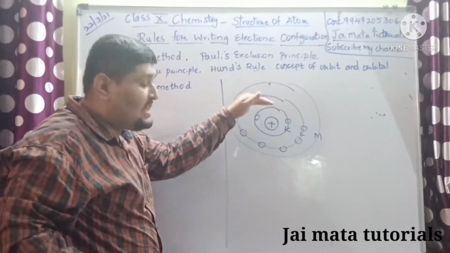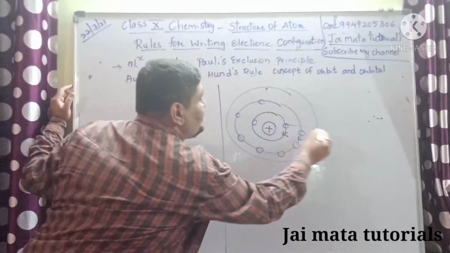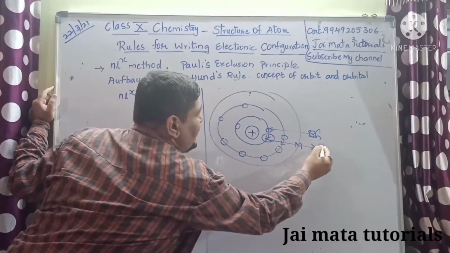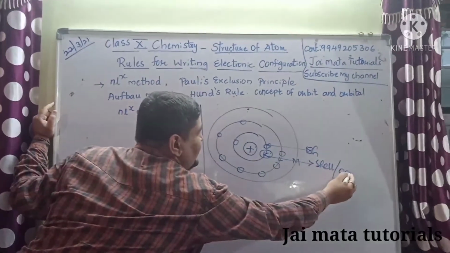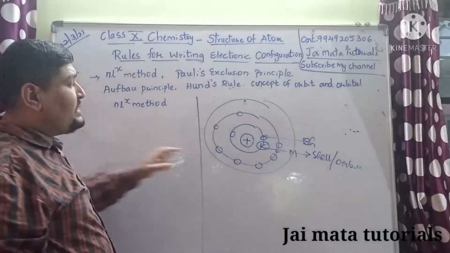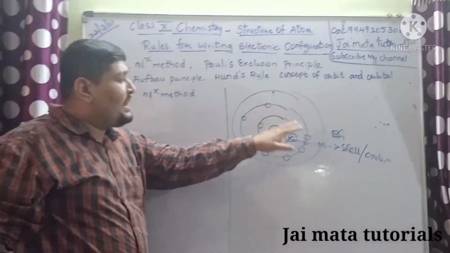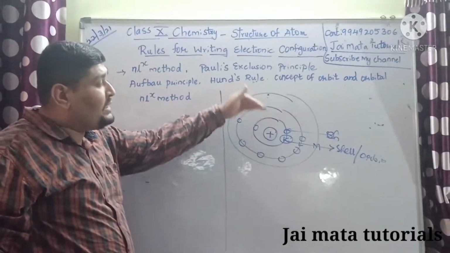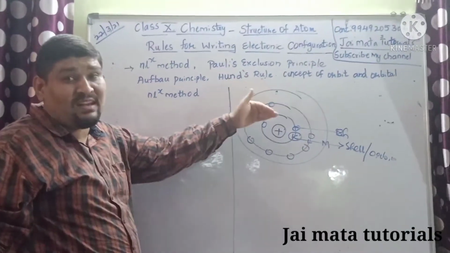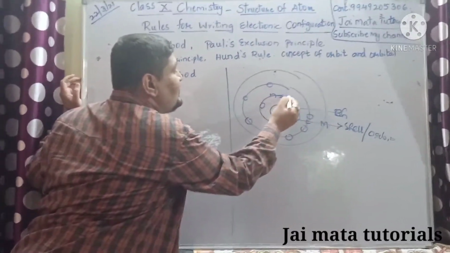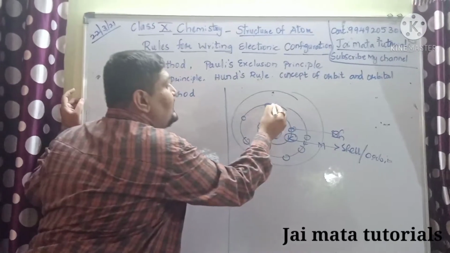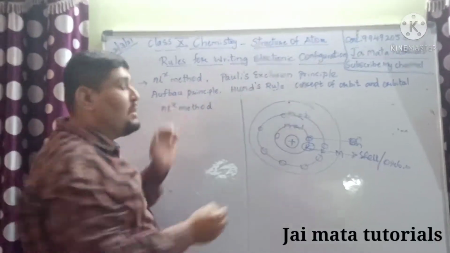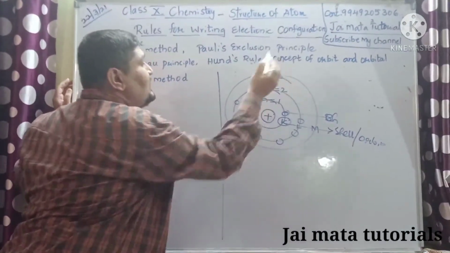This energy level, which you call a shell or an orbit, you can say this is the K shell, and this is an electron here, and this is called the shell, or you can also say it is the orbit. This K shell, L shell or M shell contains some electrons, and each electron is assigned a certain energy level. So I can say that the K shell consists of the energy level 1. In the same way, the L shell consists of the energy level 2, and the M shell belongs to the energy level 3.